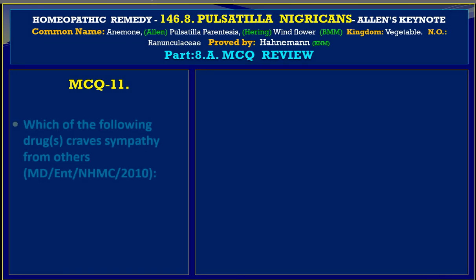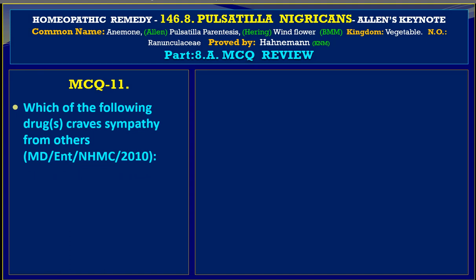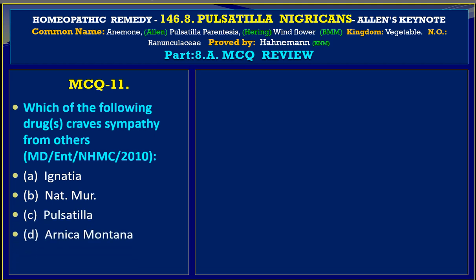MCQ 11. Which one of the following drugs craves sympathy from others? It is from MD Entrance NHMC 2010 examination. Variable A is Ignatia, B Natrum mur, C is Pulsatilla, and D is Arnica montana.